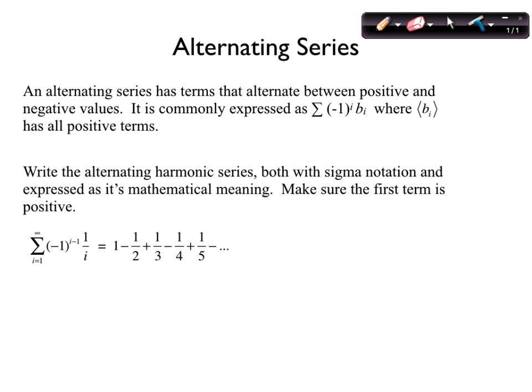Yeah, and you can have i minus 1 or i plus 1. I have i minus 1, but they both work. Okay, so this is the alternating harmonic series. And the harmonic series that didn't alternate, did that converge or diverge? Because the harmonic series is? What kind of series is that? Geometric? It's a p-series, right? It's a p-series with p equal to 1. That's the harmonic series. And so because p is not greater than 1, it diverges.